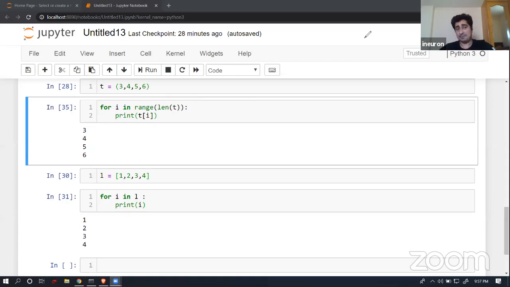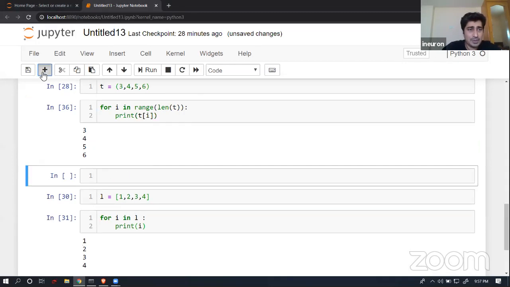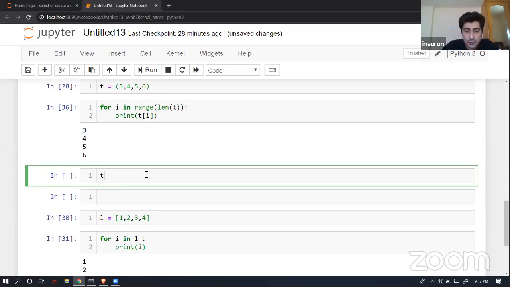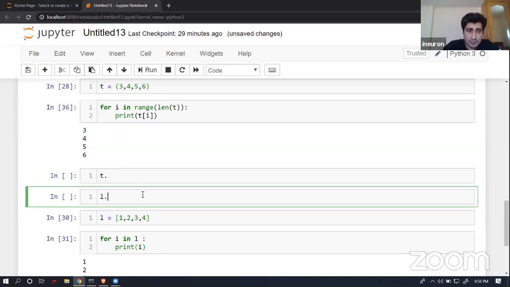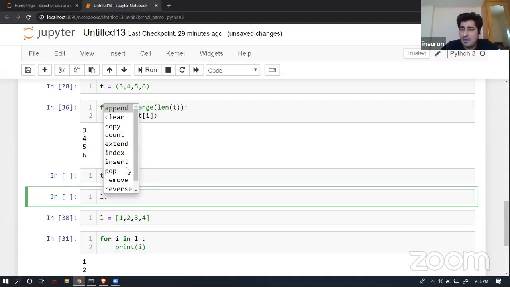Now again, let's suppose I have a tuple element. I'm going to create a new tab over here. Like in the case of a list operation, you will be able to find many functions, and many we have already discussed. Like we talked about append, extend, insert, pop, remove, reverse, and sort operations. So almost all the inbuilt functions available inside a list, we have already discussed in the last class itself.